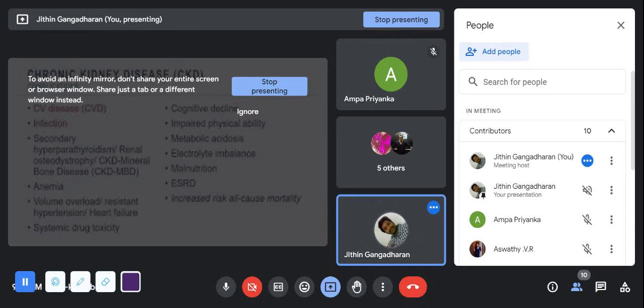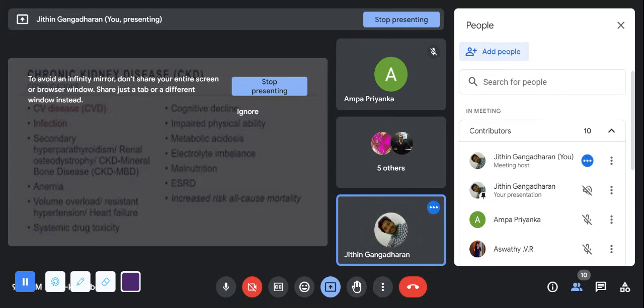Toxicity. Why? Kidneys are the organs that excrete the waste from the body, right? Excretory organ. If the excretory organ is not working, all the things will be deposited in the blood itself. So it may lead to toxicity. Then cognitive decline. Why cognitive decline? Since the waste, that is creatinine, will be present as ammonia in the blood, the serum ammonia level increases, which will alter the sensorium. Okay, your brain function will be altered.